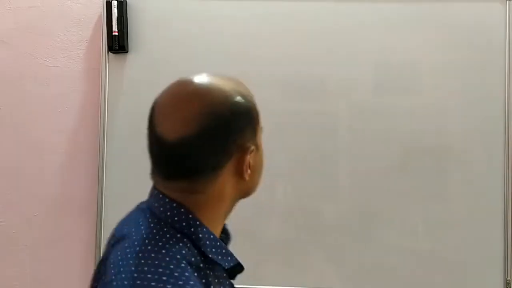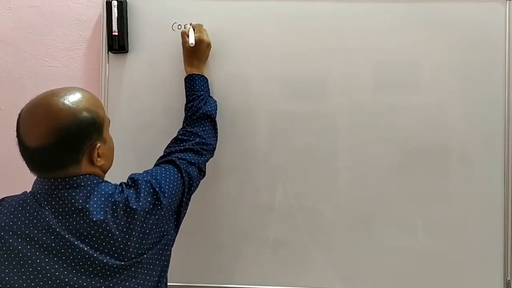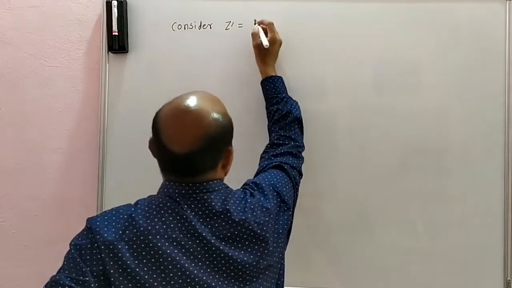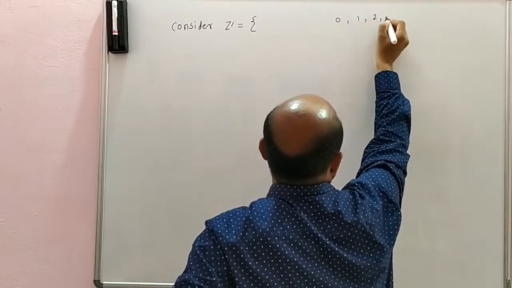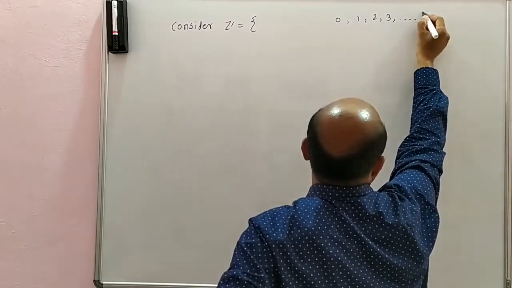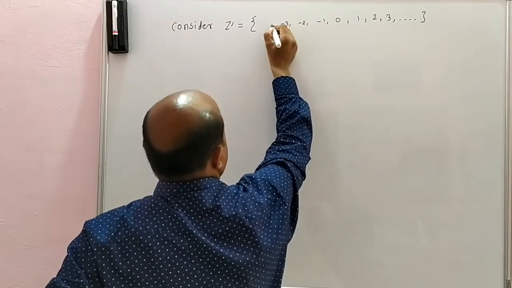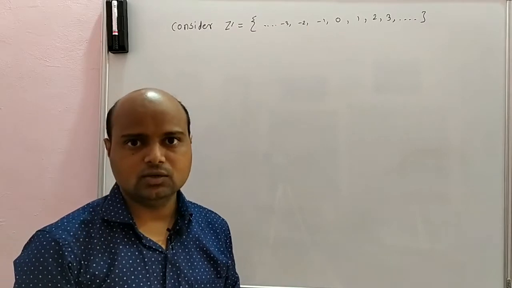In this video, we will learn some more examples of a group. Consider Z, the set of all integers: 0, 1, 2, 3 and -1, -2, -3. We have learned Z under addition is a group.